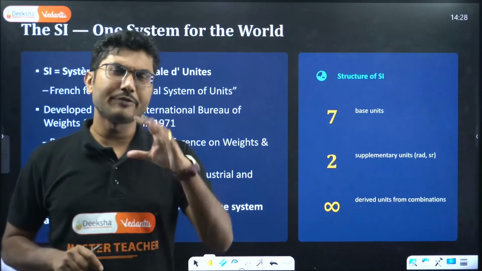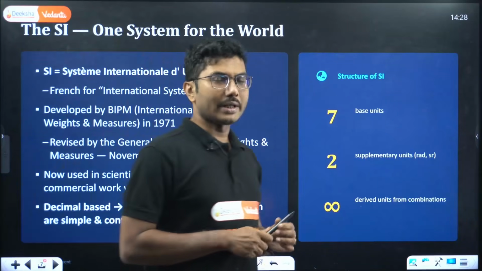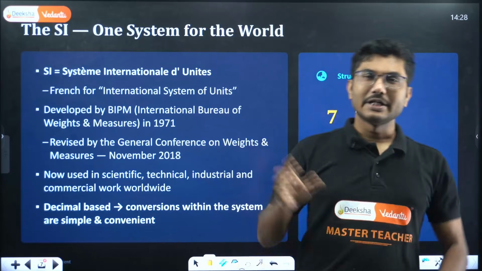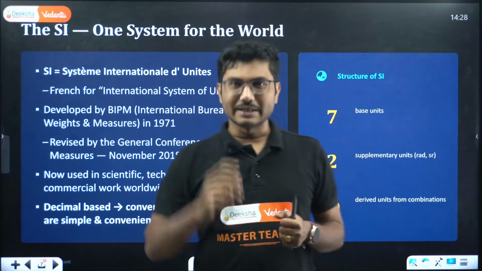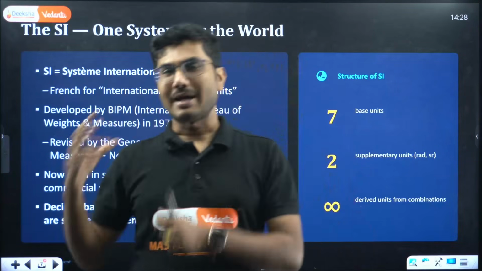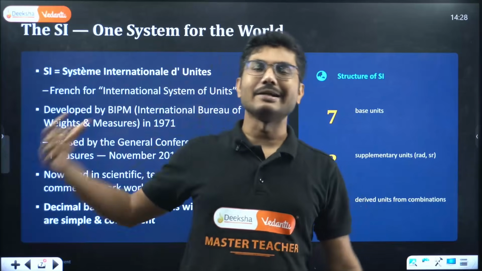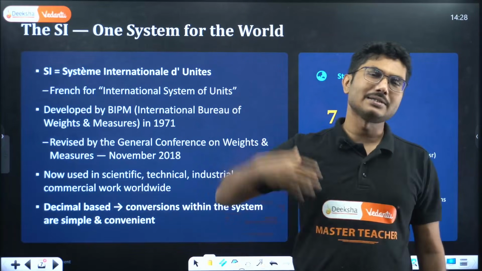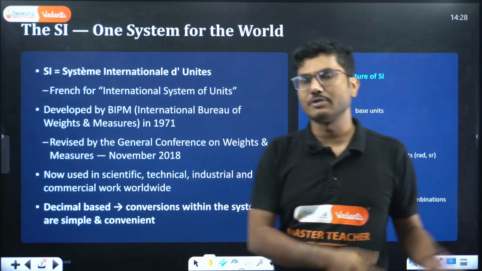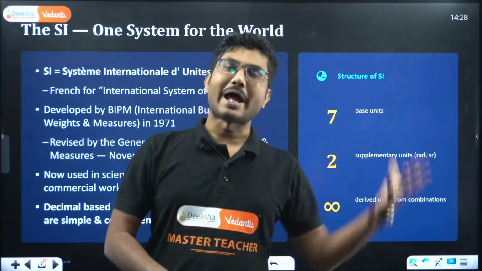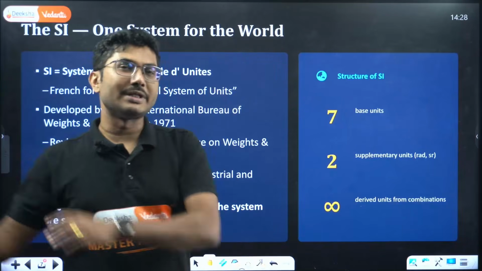If anyone wanted to create a 1 kg measuring device, he had to go there, take the exact measurement, compare it with this, and then create replicas. Those replicas were sent to different countries. India also had a replica, and from that replica, all the other measuring weights were made.